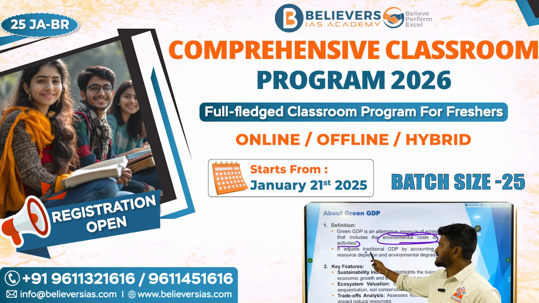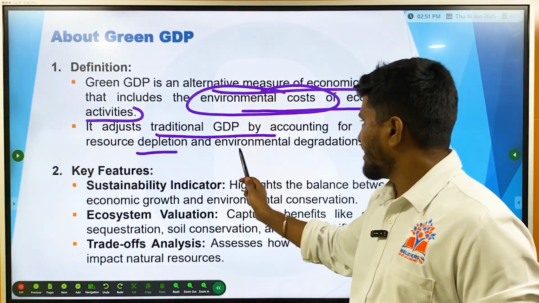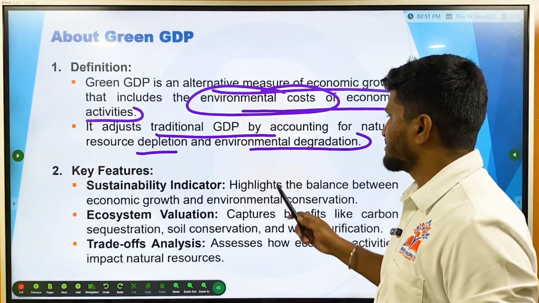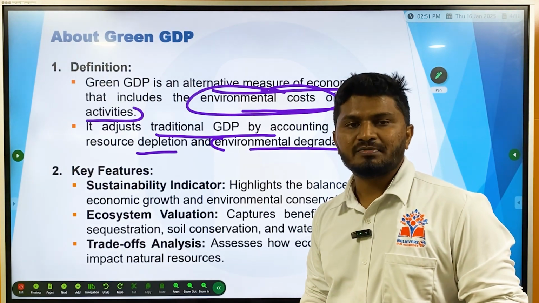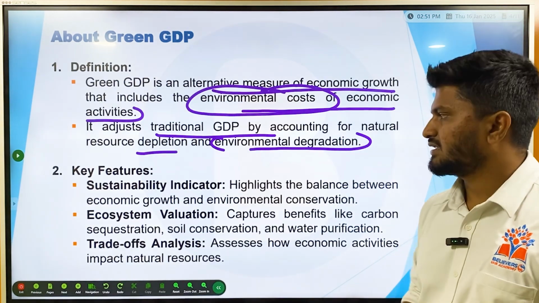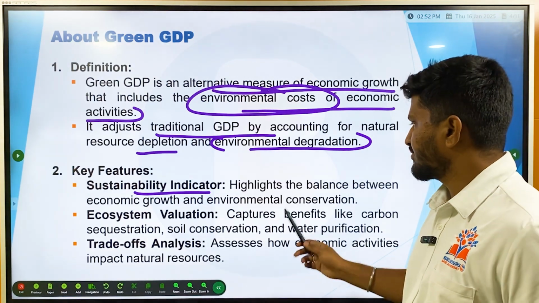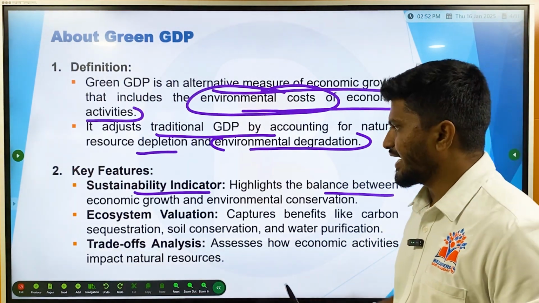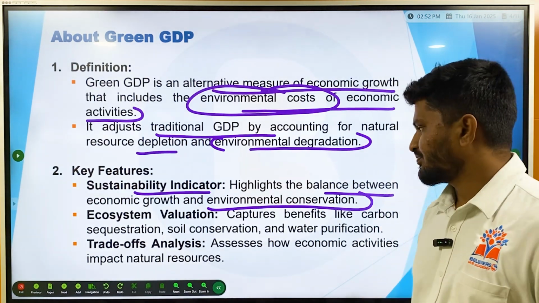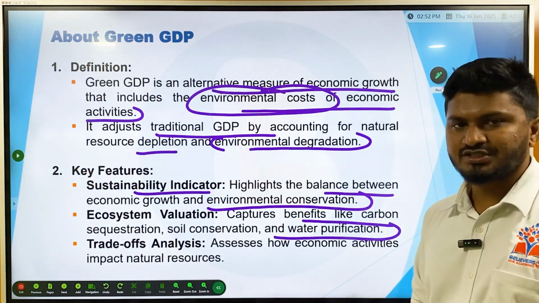Here, it adjusts traditional GDP by accounting for natural resource depletion and environmental degradation. How much natural resource is used and how much environment is degraded in this particular developmental or economic activity, all of that will be deducted from the traditional GDP. Then, key features: green GDP acts as an indicator of sustainability. It highlights the balance between economic growth and environmental conservation. And it also values the ecosystem, capturing benefits like carbon sequestration, soil conservation and water purification.